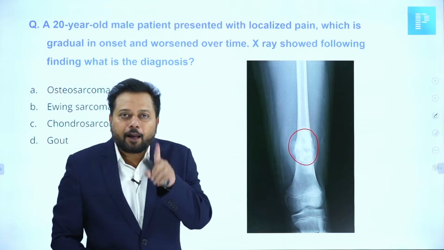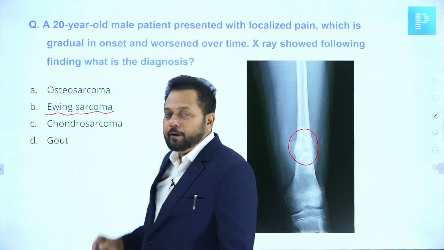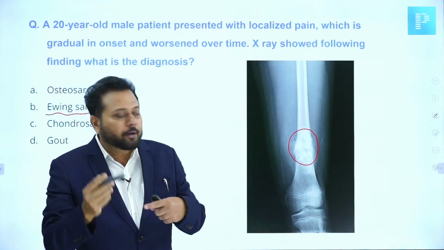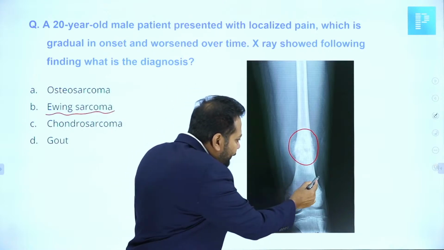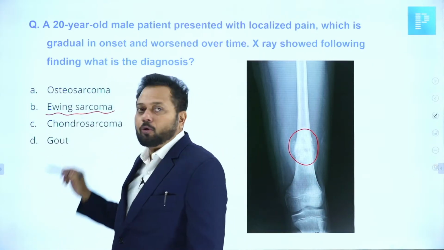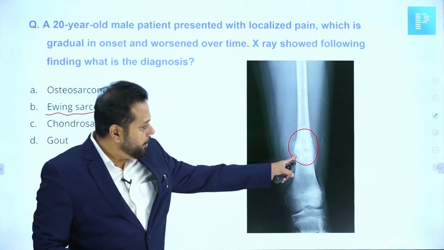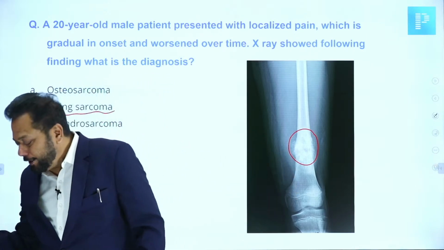If this is a diaphyseal tumor, the answer should be Ewing sarcoma. But for a more common tumor, the lesion should be in the metaphysis. If it is in the metaphysis, then the answer should be osteogenic sarcoma. I need your help. Was it given in the diaphysis or in the metaphysis? Kindly type.